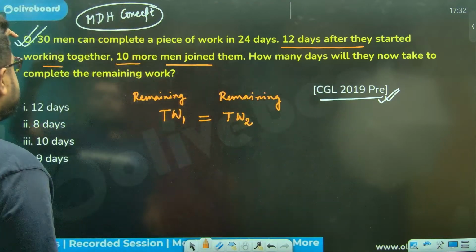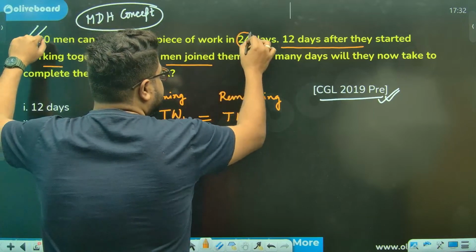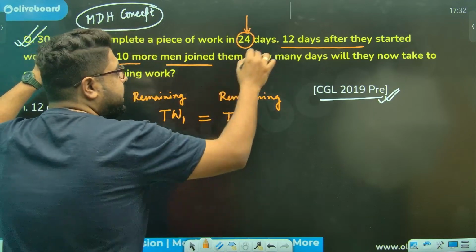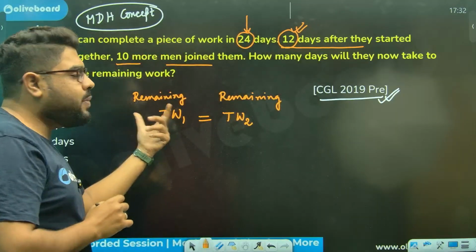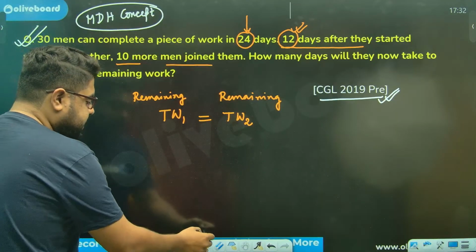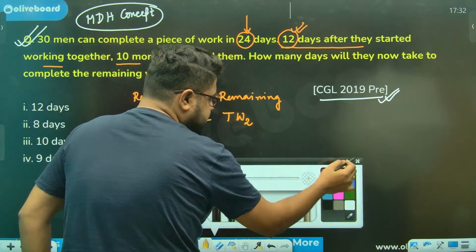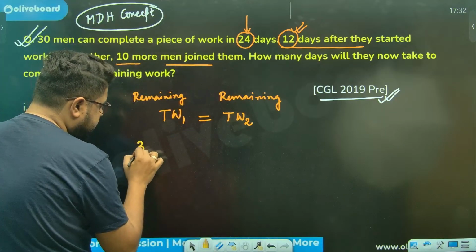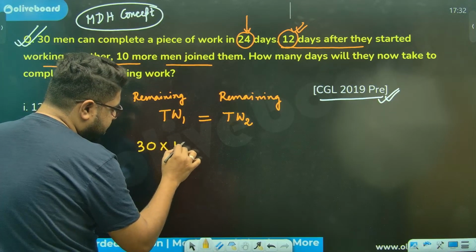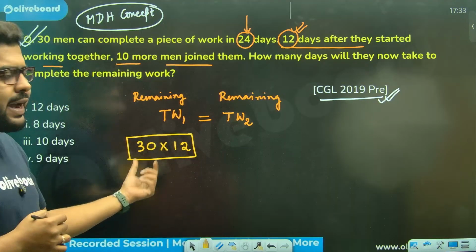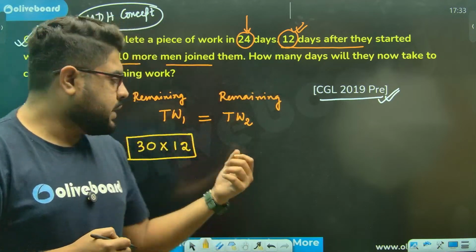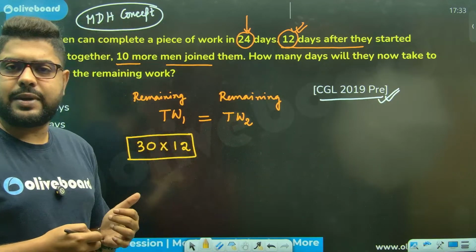Now, 30 men can do it in 24 days, but out of 24, 12 days of work is already done. How much work is remaining? For 30 men, 12 days worth of work is remaining. This is your total work. If I assume every man can do 1 unit a day, then 30 times 12 units of work is remaining.